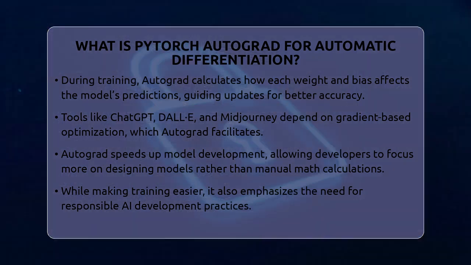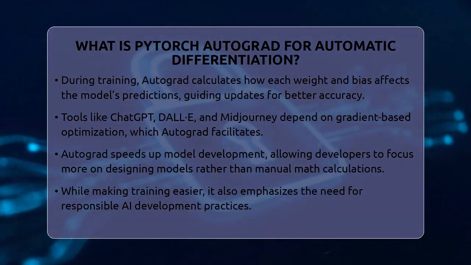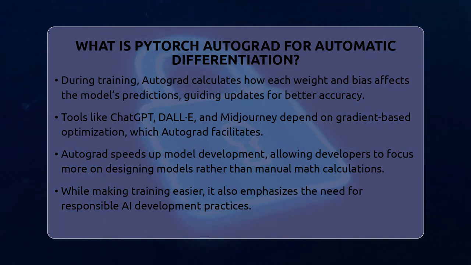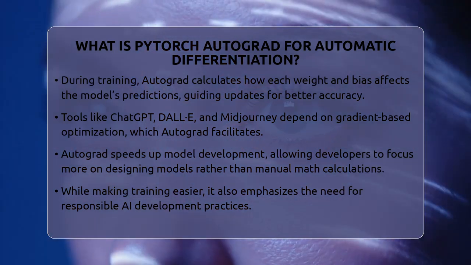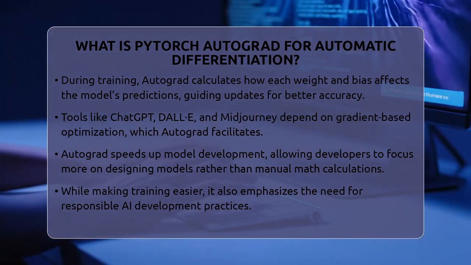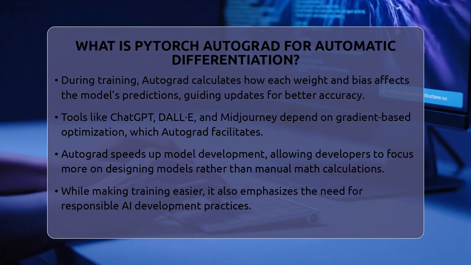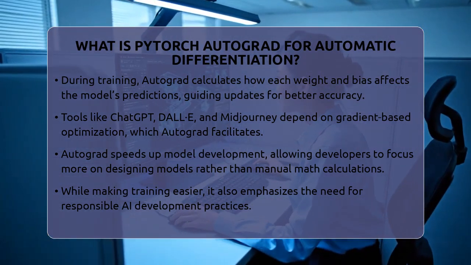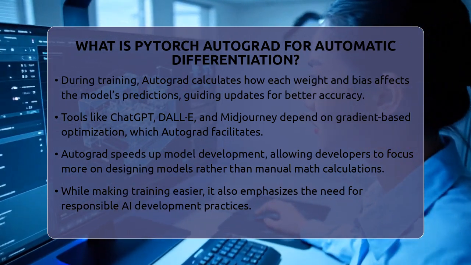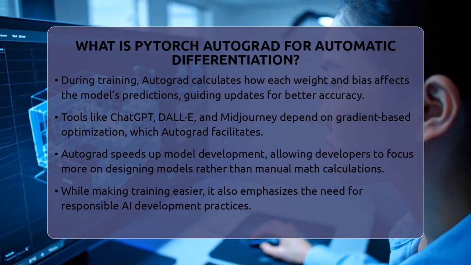Faster model creation means we need to be careful about how these models are trained and used. To sum up, PyTorch Autograd is an automatic differentiation engine that calculates the gradients needed to train machine learning models. It handles the complex math behind the scenes, making model training more accessible and efficient for everyone working in AI development and tools.